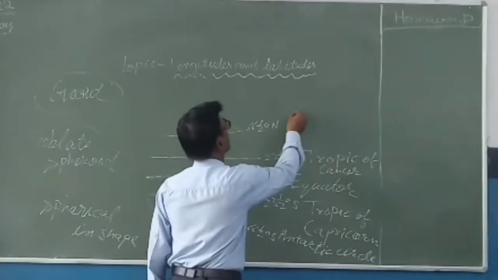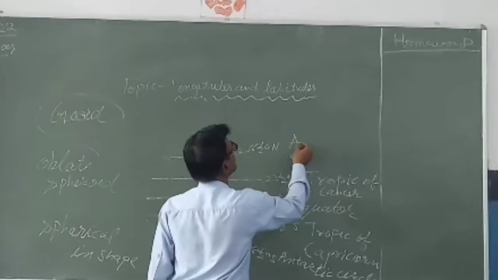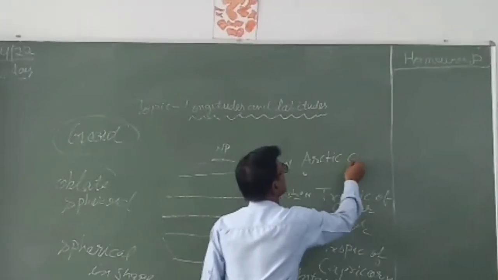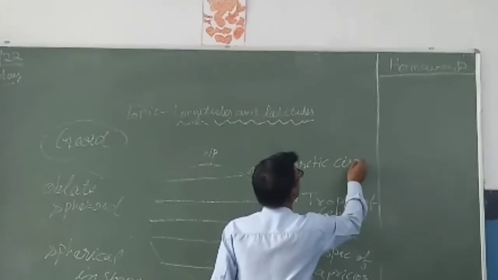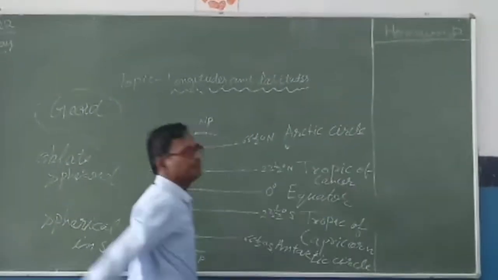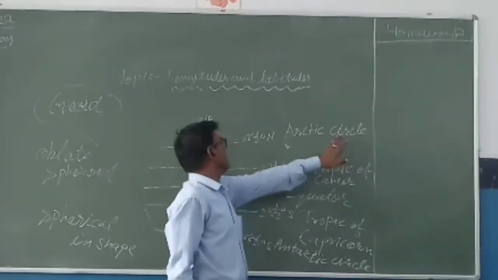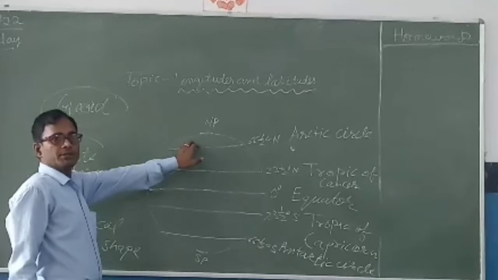And here is the Arctic Circle. Here it is called a circle because it is cut in shape.